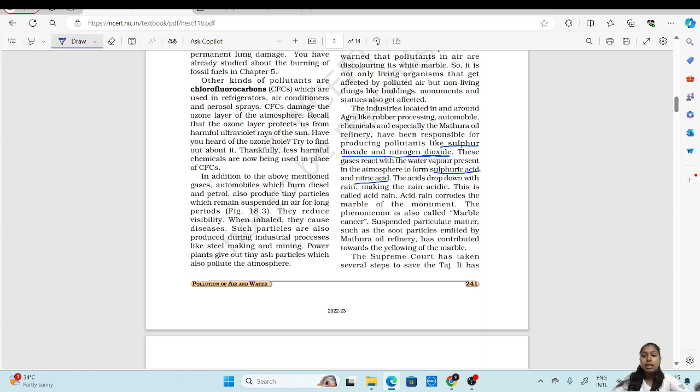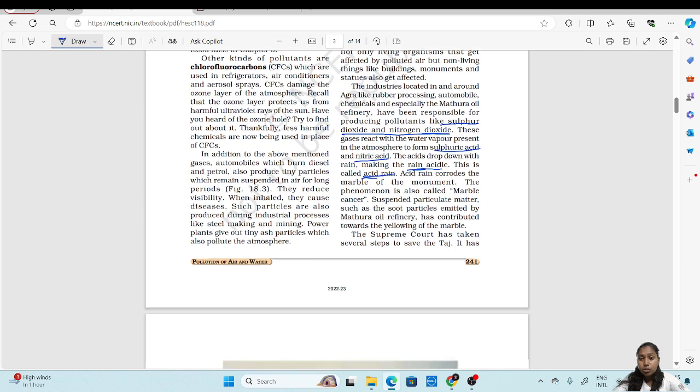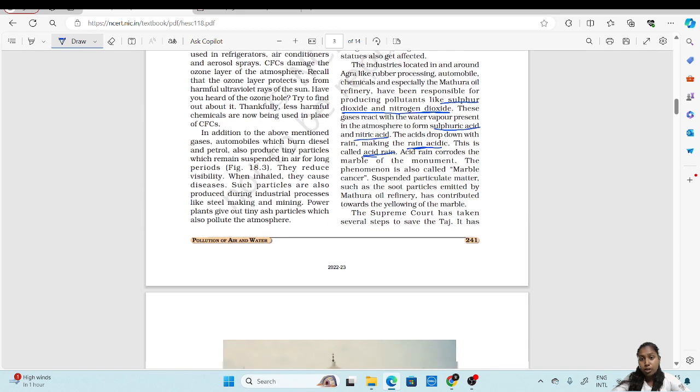These acids then fall down along with the rain. So when the rain falls, these acids also come along with it, and that makes the rain acidic, known as acid rain.